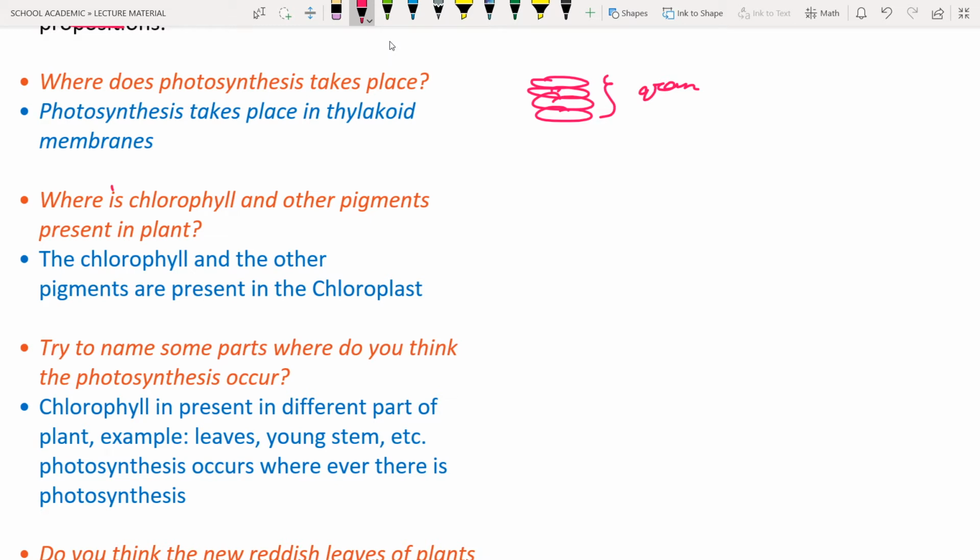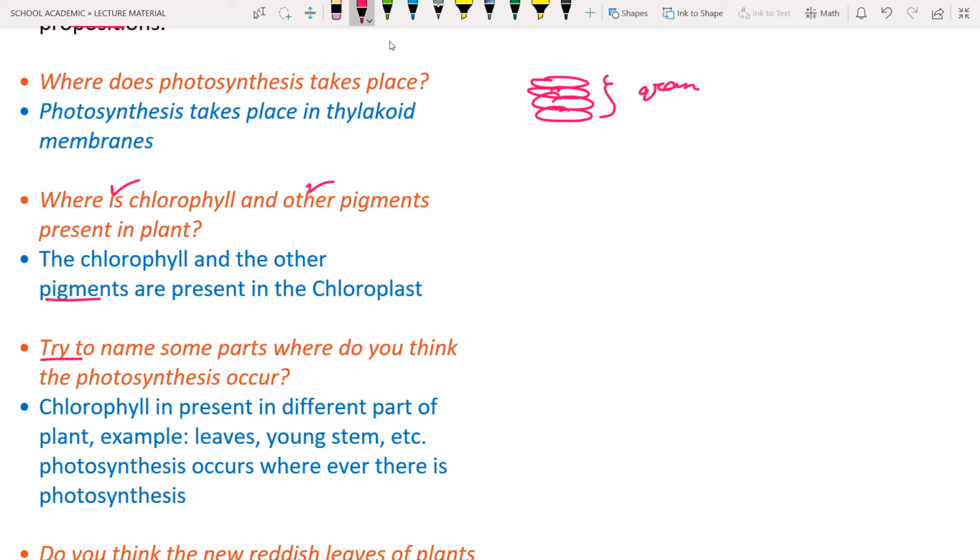The next question is, where are chlorophyll and other pigments present? Obviously, chlorophyll and other pigments are present in the chloroplast. What is meant by pigment? Pigment means color. Chlorophyll is a pigment, and carotenoids are also pigments. The carrot contains some amount of pigment that is responsible for its orange color. Different pigments include xanthophylls, carotenoids, phycobilins and so on. They give color to the vegetables, plants and leaves. This is the main important answer.